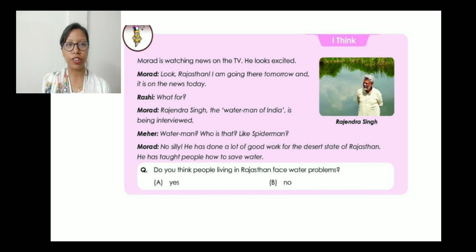Now this is a man, Rajendra Singh, known as the waterman of India. Why? Because he has done a lot of work for the development of the people related to water, and also he has taught the people of Rajasthan how to save water, and then they can use it in small quantity and utilize it. So this is how he has helped the desert state. Rajasthan is also called the desert state. So Rajendra Singh has helped the people of the desert state of Rajasthan.